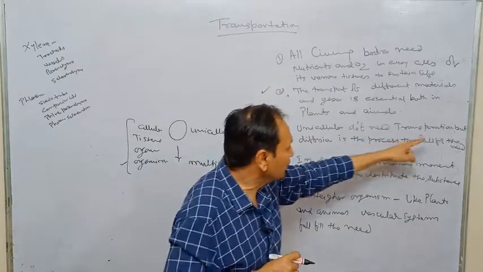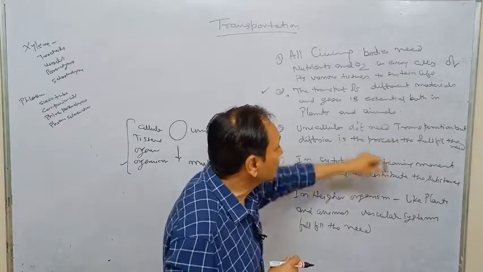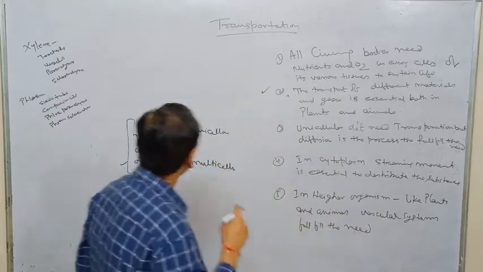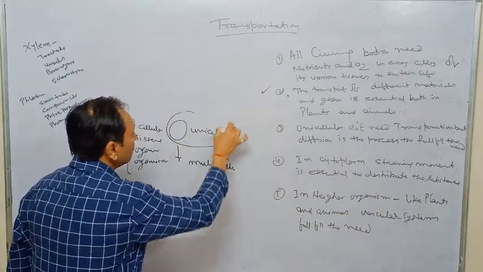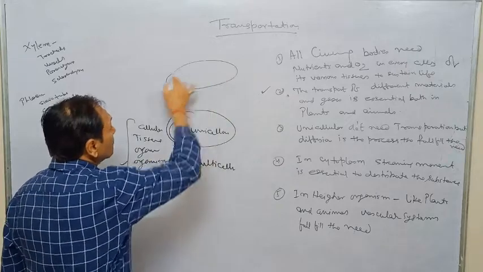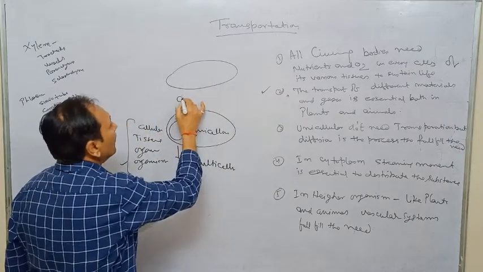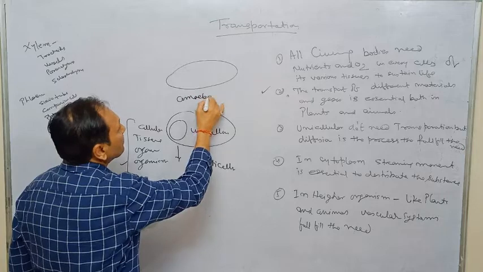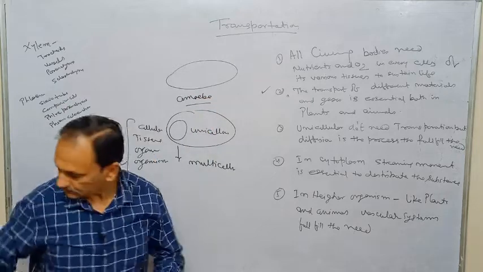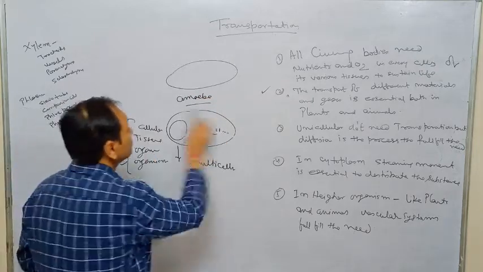Thirdly, the unicellular doesn't need transportation, but diffusion is the process to fulfill the need. Here we will see the unicellular individual. Suppose it is amoeba. Then what happens in amoeba?